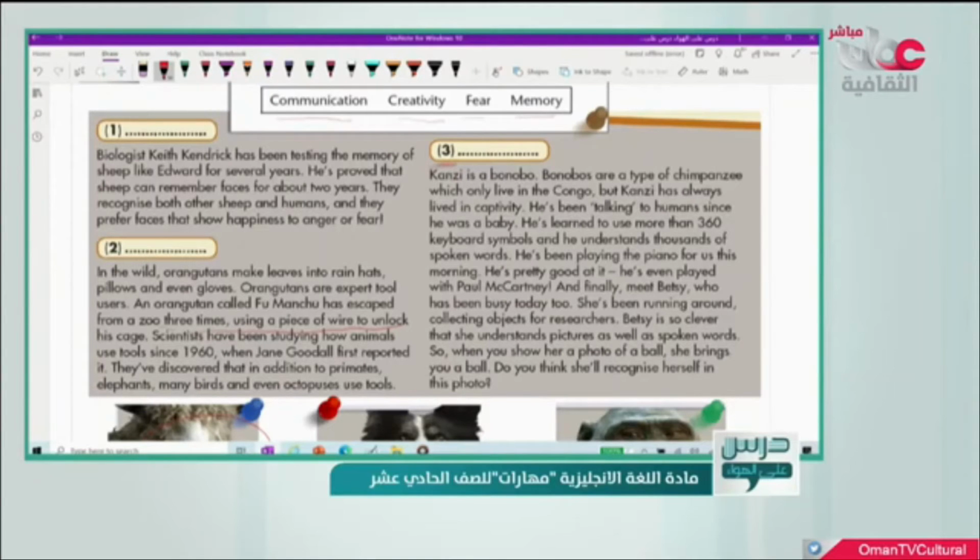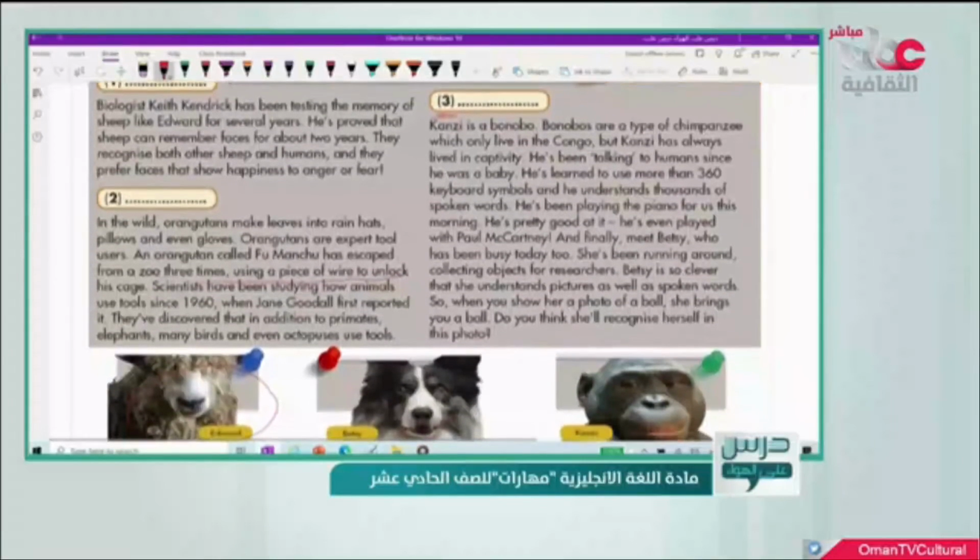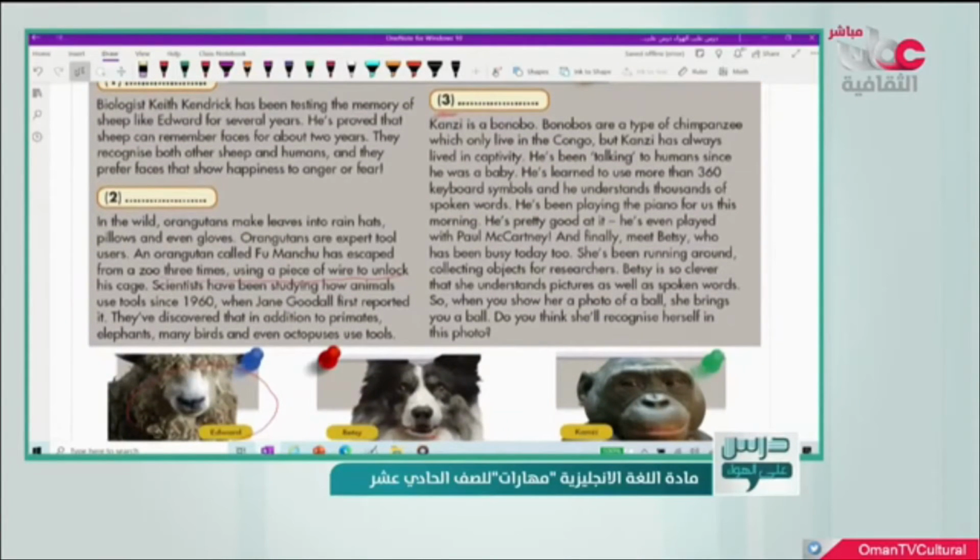3. Kanzi is a bonobo. Bonobos are a type of chimpanzee which only live in the Congo, but Kanzi has always lived in captivity. He's been talking to humans since he was a baby. He's learned to use more than 360 keyboard symbols, and he understands thousands of spoken words. He's been playing the piano for us this morning. He's pretty good at it.